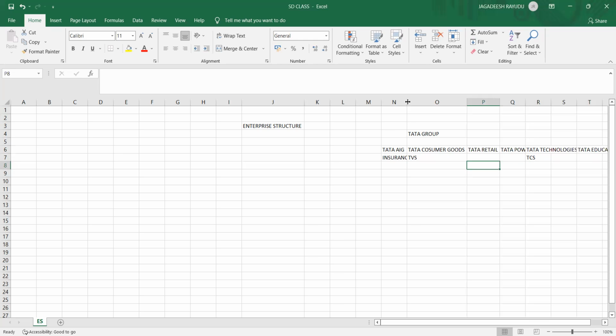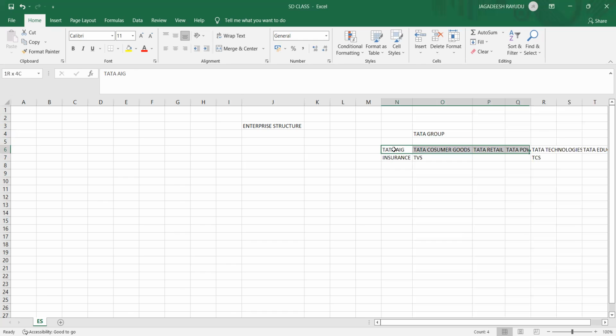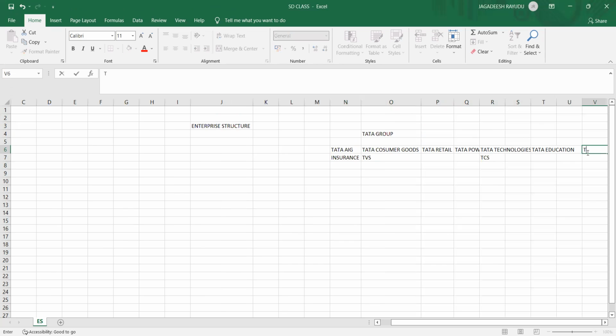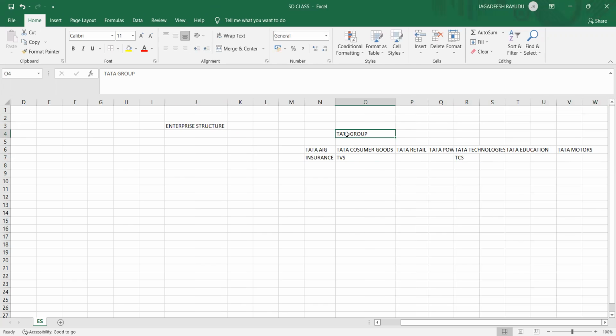Tata is a brand, a group, and under that group you have all the sub companies. They sell different products depending on their consumers. You will have Tata Motors also, with Nexon and all these cars. I think this is an understandable example of what a group is, and what the sub companies under it are.